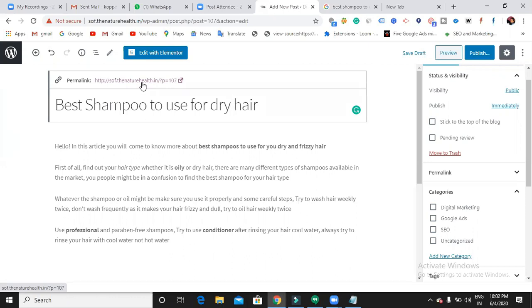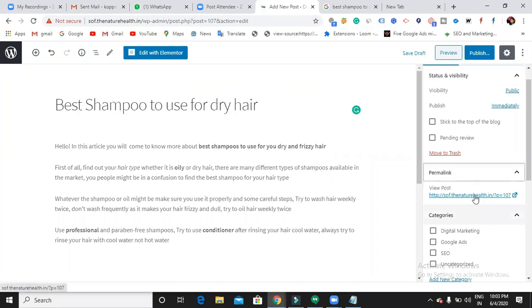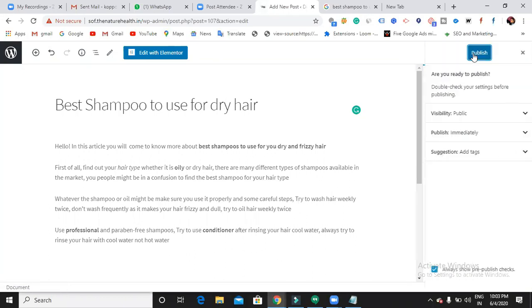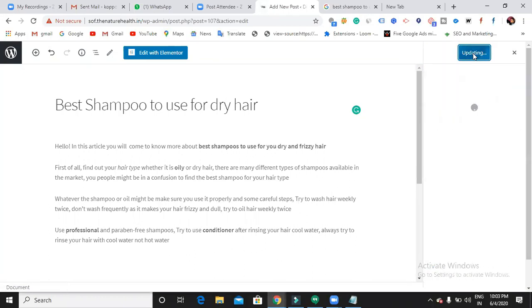File name is simply the permalink, the link of your post, the link of your page. Make sure that Google understands this permalink as well, what it is all about. Okay, so now here I can see the permalink. Now my permalink is not good, so I have to change my permalink. How can you change the permalink? Have we discussed it?